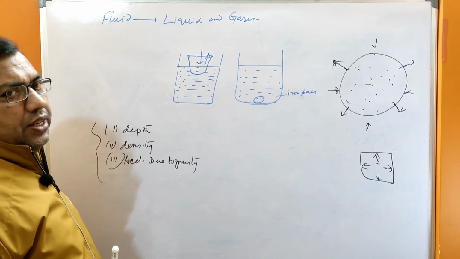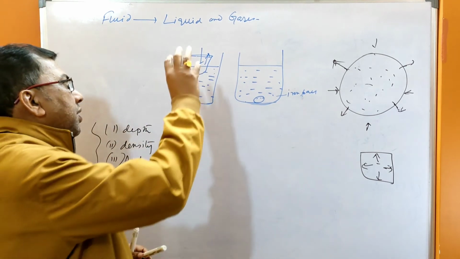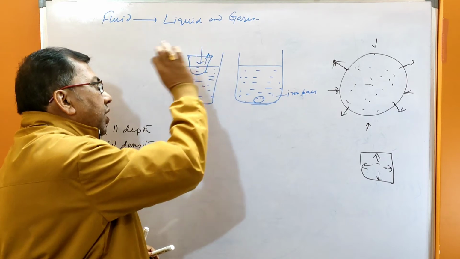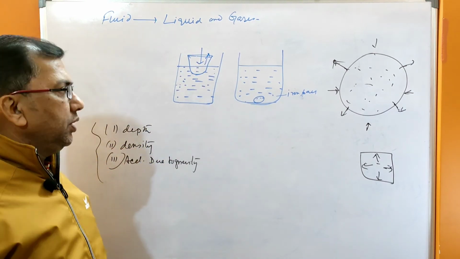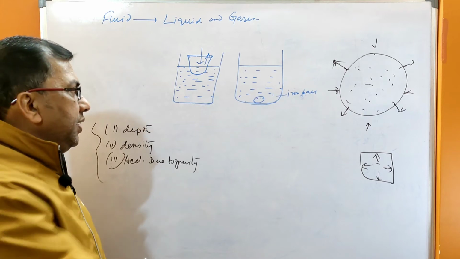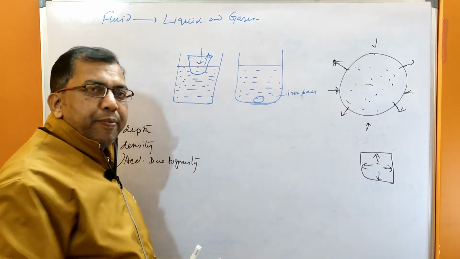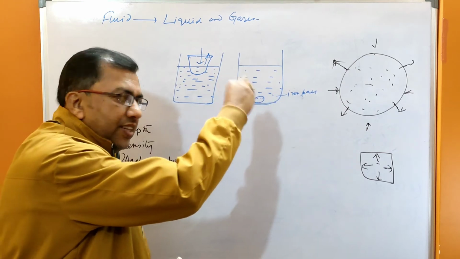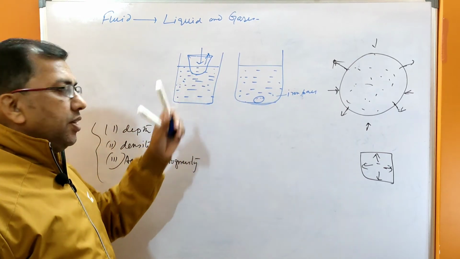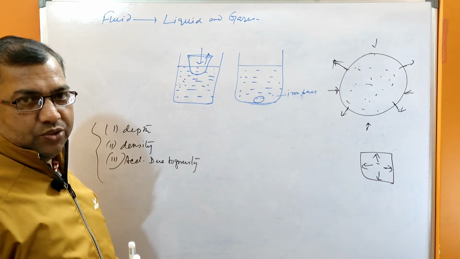And you also see an example: the mass of the cork and the mass of the iron ball are the same, but they are in different shapes. Whereas the iron ball sinks in the water, the cork floats. Why?